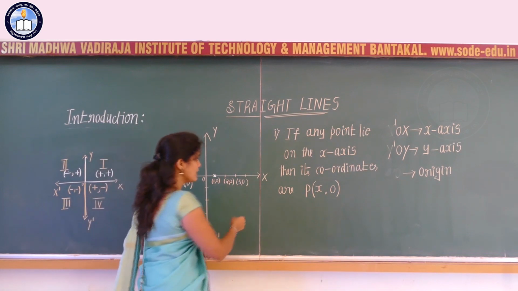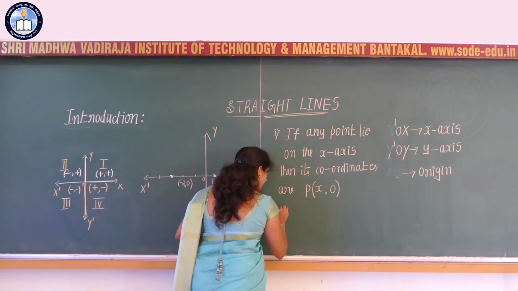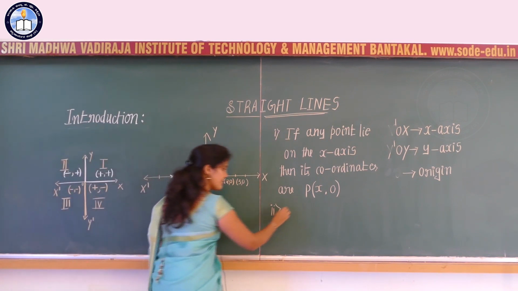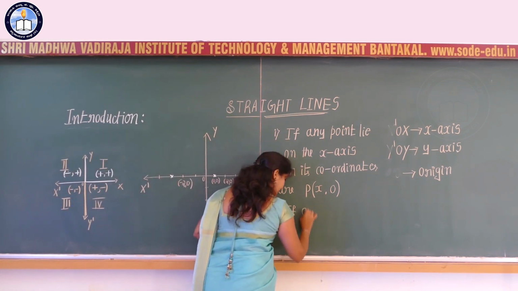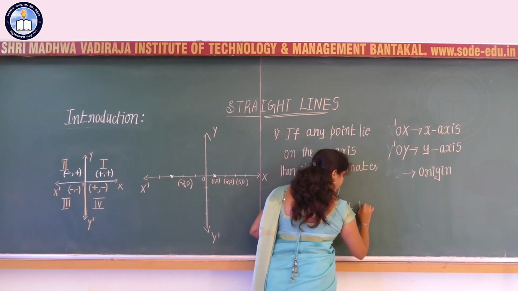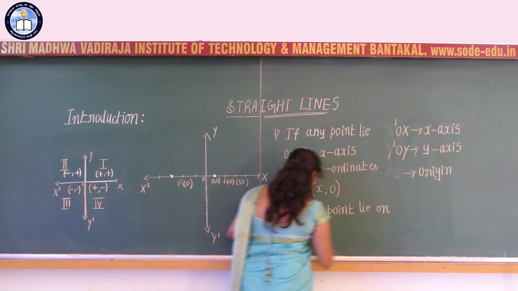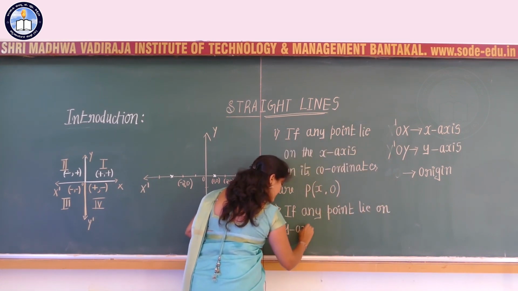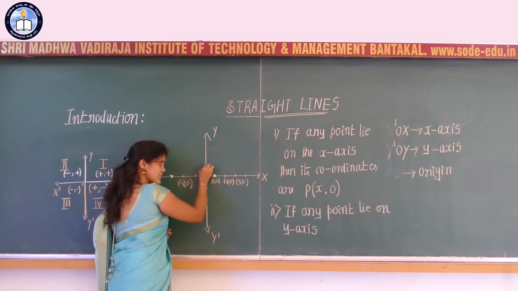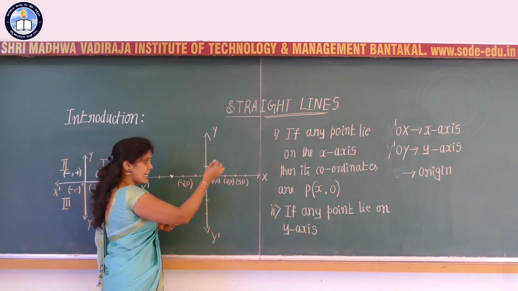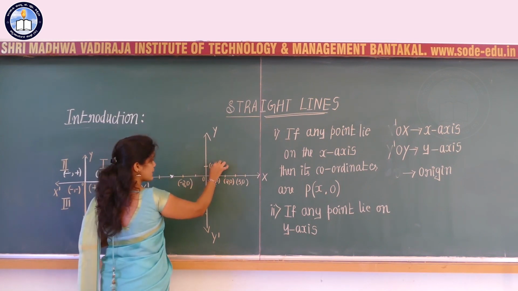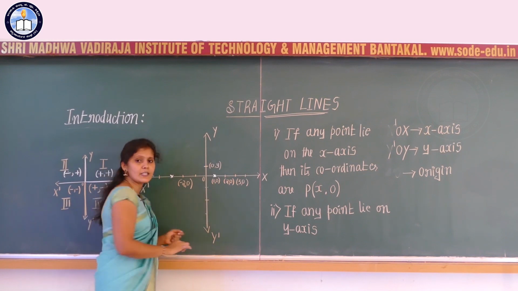Now the second part we can consider, that is, if any point lies on the y-axis, what are its coordinates? The point lies on the y-axis, so its x coordinate should be 0 and only the y coordinate is present, that is nothing but 0, y.